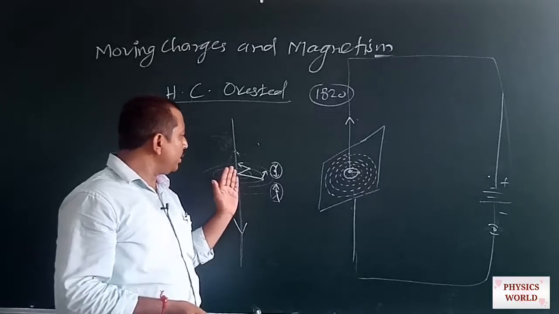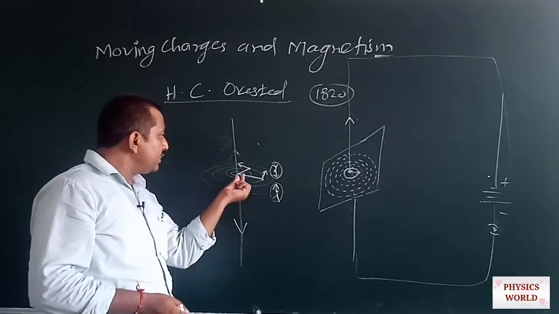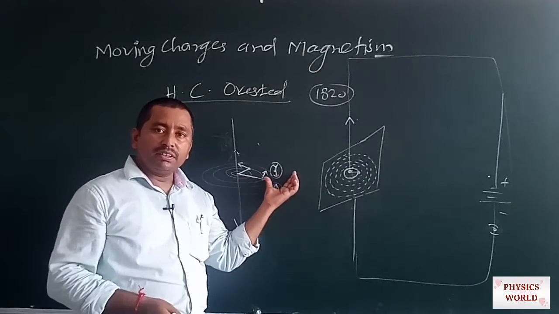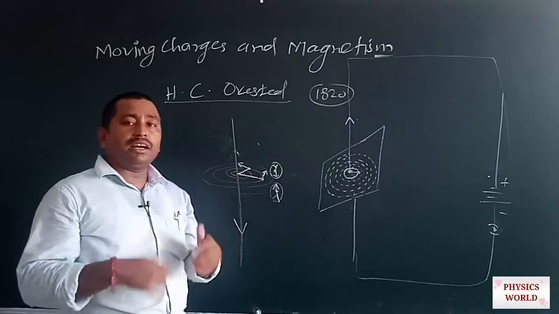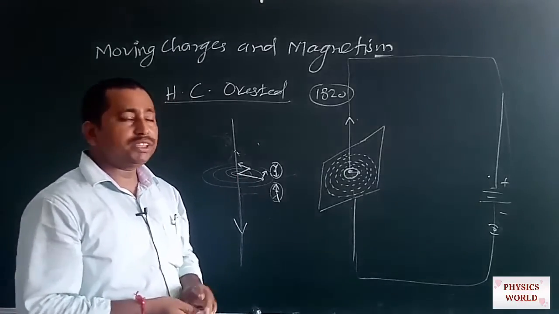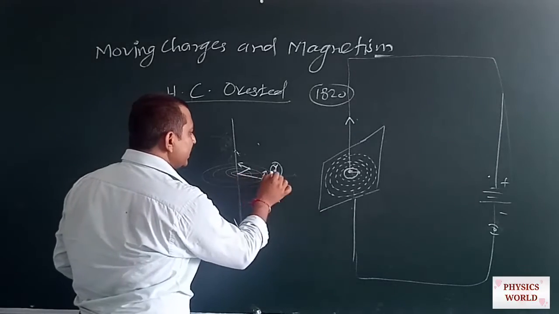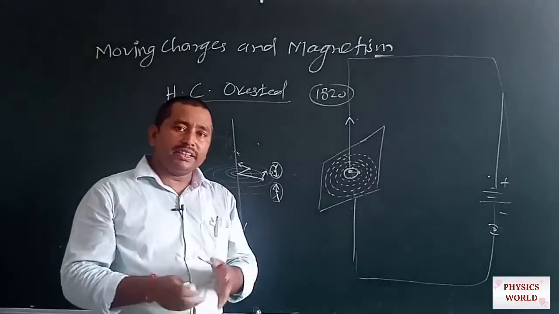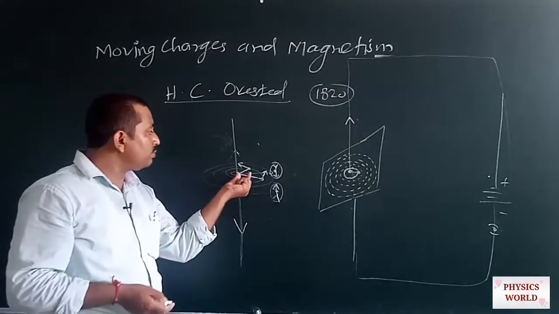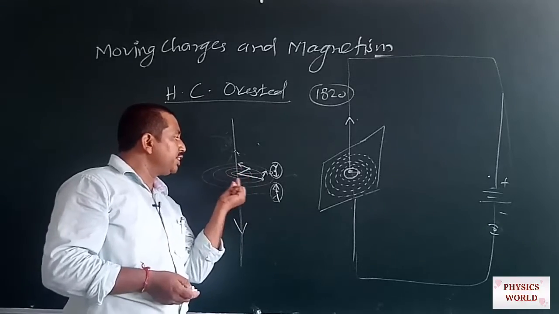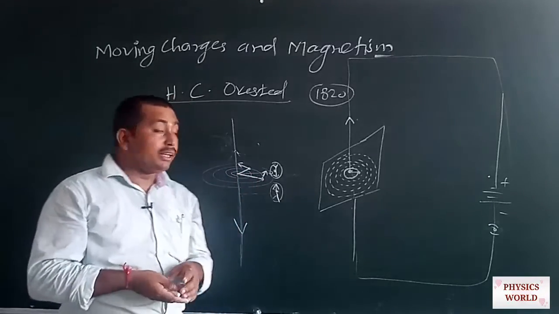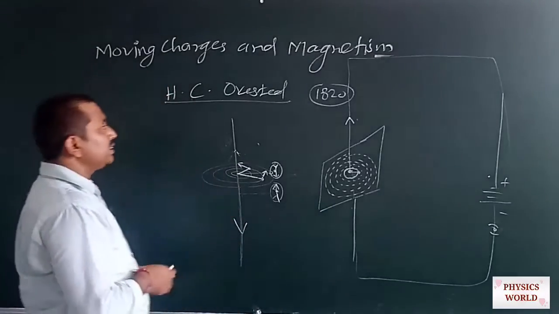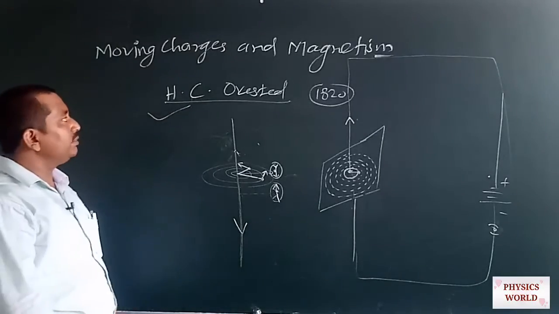When we go further away from the wire, the magnitude of the magnetic field decreases continuously, but on each circular track the magnitude of the field is constant. When the radius of the circular track is larger, the magnetic field at each point of the track is smaller, and if the radius is smaller, the magnitude of the field is larger, if the current flowing through the wire is constant. So this is a simple experiment performed by the physicist Hans Christian Ørsted.